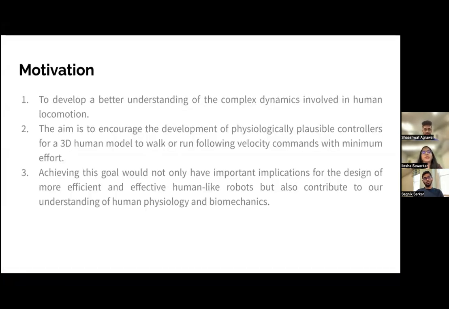So now, why did we build this project? We built this project to develop a better understanding of the complex dynamics involved in human locomotion. The aim is to encourage the development of physiologically plausible controllers for 3D human models to walk or run, following velocity commands with minimum effort. Achieving this goal would not only have an important implication for the design of more efficient and effective human-like robots, but also contribute to our understanding of human physiology and biomechanics.